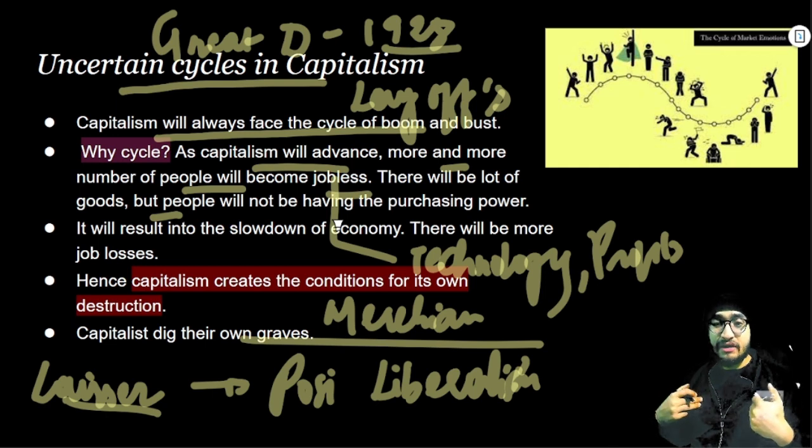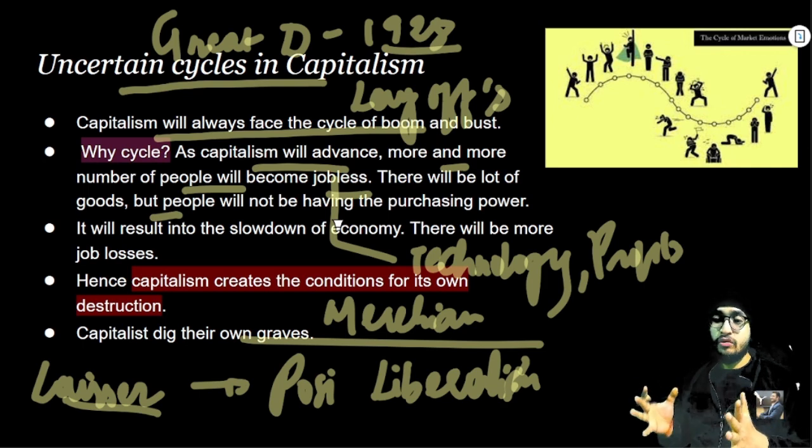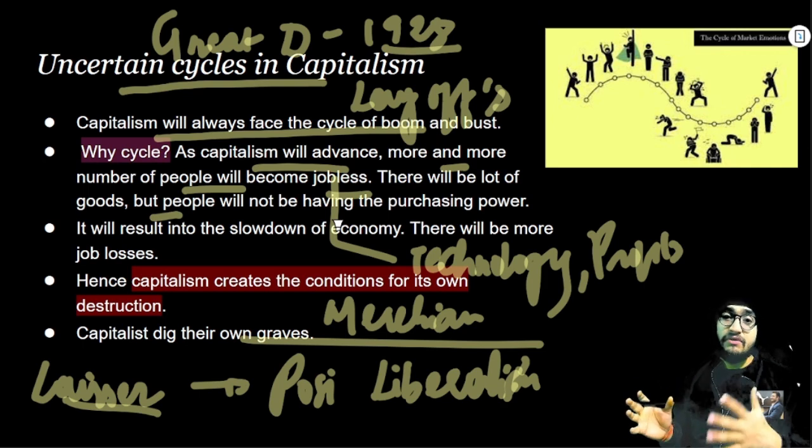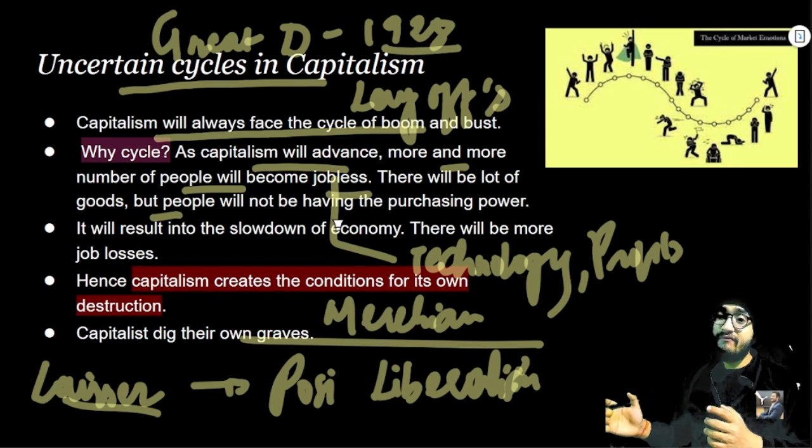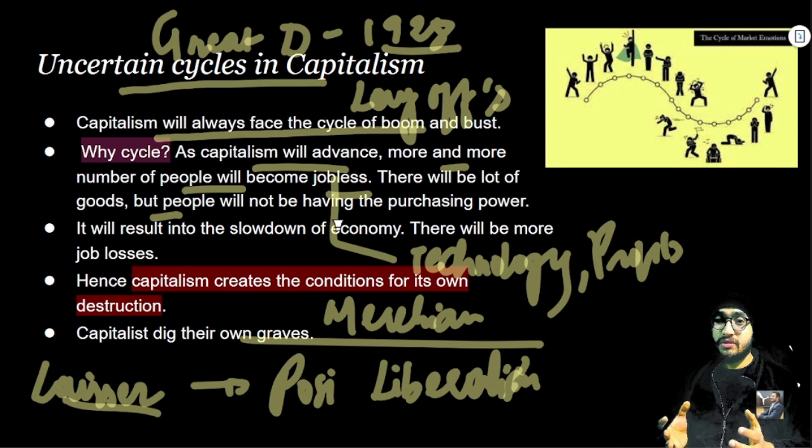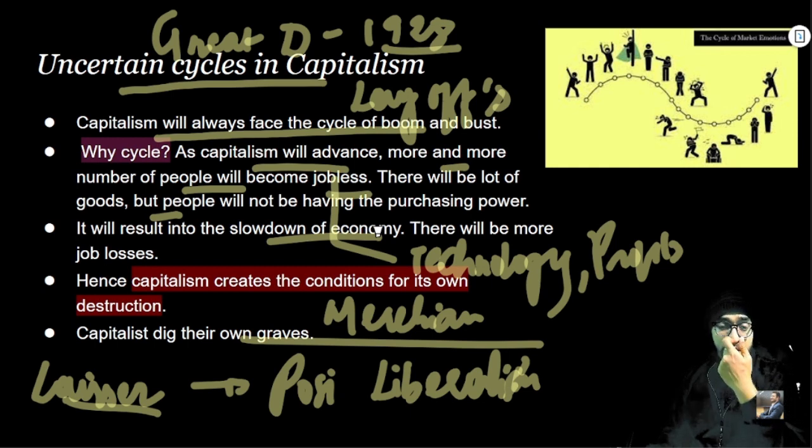I am not getting my salary, so how will I be able to purchase things? Let's assume a situation where companies are producing more and more goods, but people do not have enough money to buy those goods. It will result in a slowdown of the economy. Ultimately the companies will also end up not producing, because there is no one to buy those products. There will be more job losses.